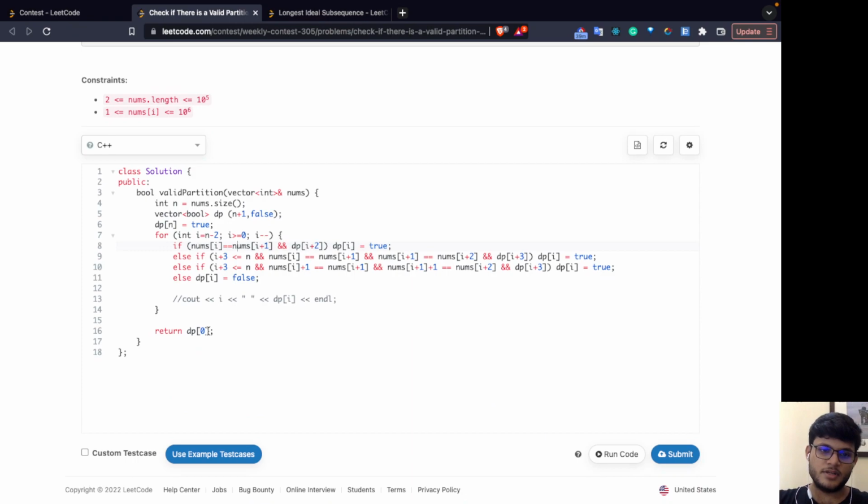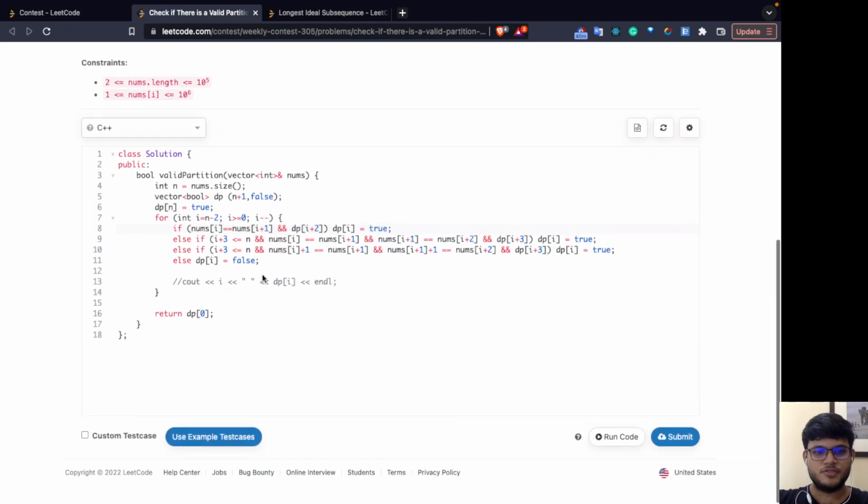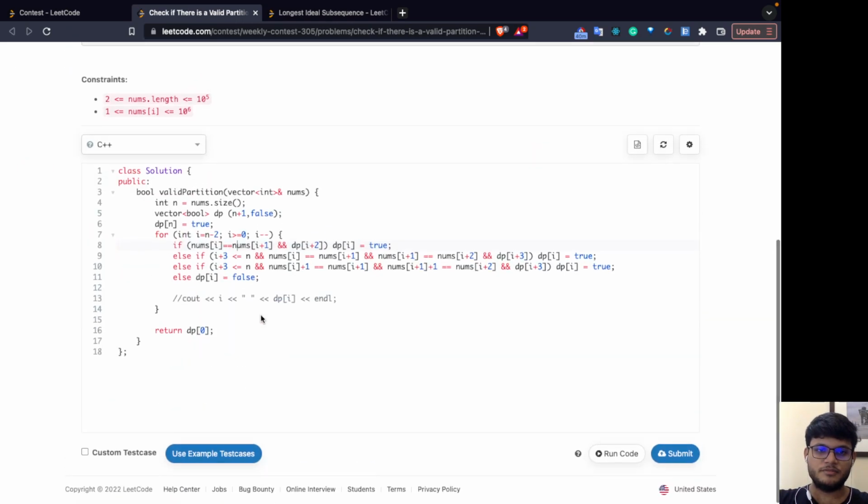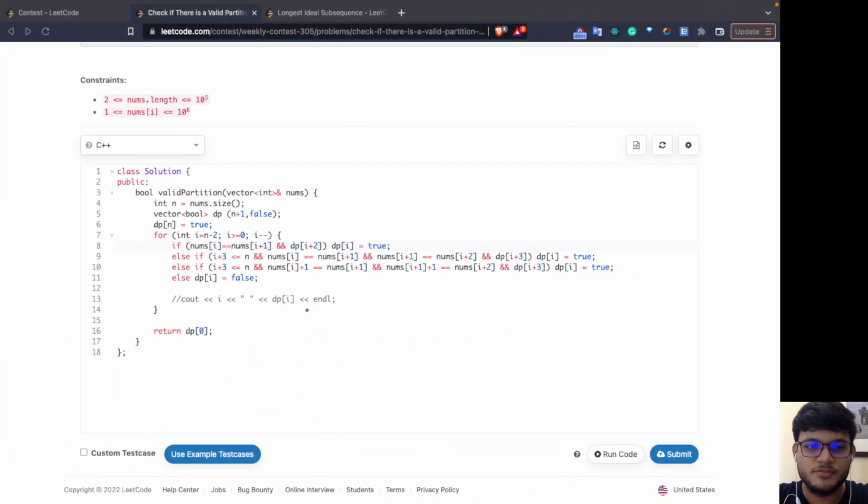And then at the end, what do you need to return? You return DP[0], because DP[i] stores whether the suffix array from I to n can be divided into multiple valid partitions or not. So DP[0] covers 0 to n, and obviously DP[0] contains the answer for the whole array. So I think that is the solution. It's just recursion, and you will find repetition, so recursion, and then you will move to DP. So that's it. Thank you for watching this video.